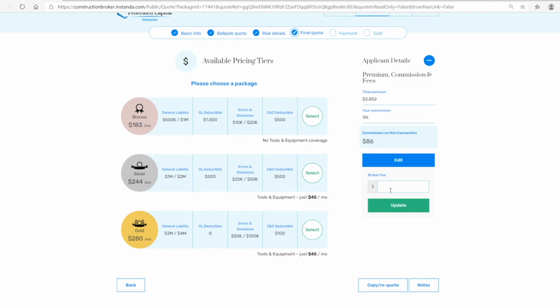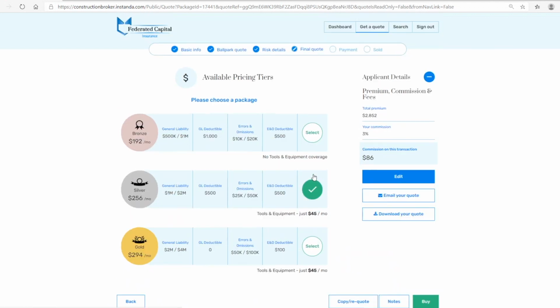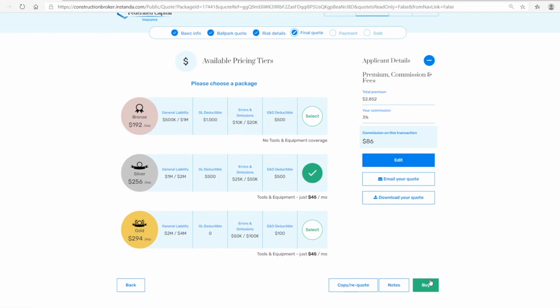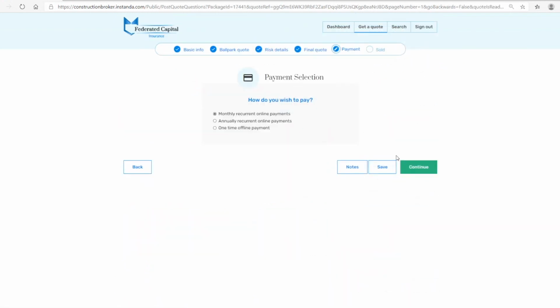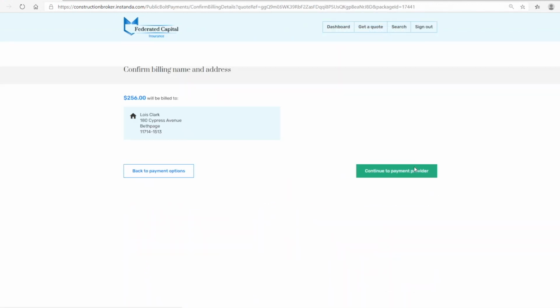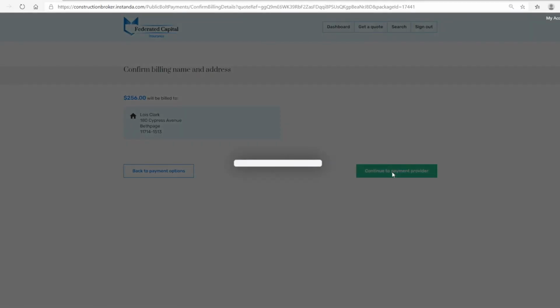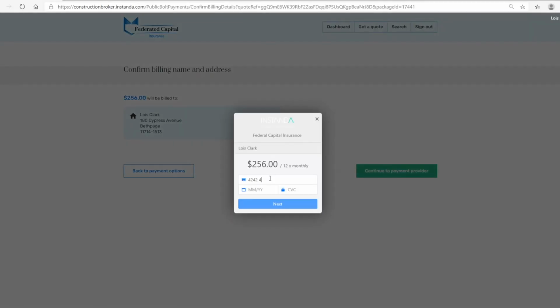You can create any type of unique business rules, like this quote screen that lists the price of the coverage requested and includes some upsell opportunities by offering 2 other prices with different coverage options. Once a quote is completed, payments can be processed through INSTANDA's payment gateway. The policy is then issued.